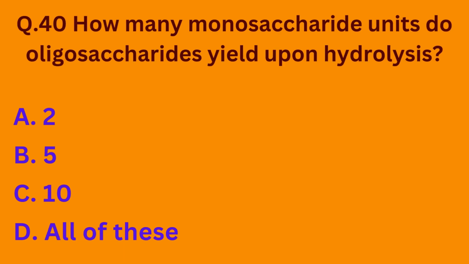Question number 40. How many monosaccharide units do oligosaccharides yield upon hydrolysis? Option A, 2; option B, 5; option C, 10; option D, all of these. So basically the correct option is option D, all of these.